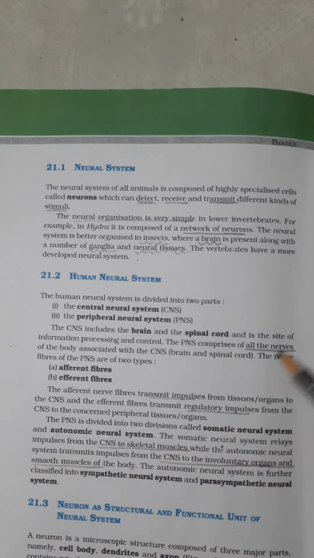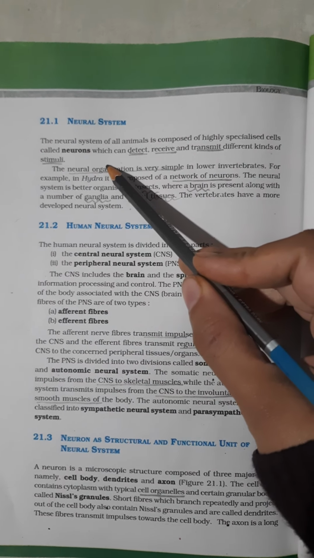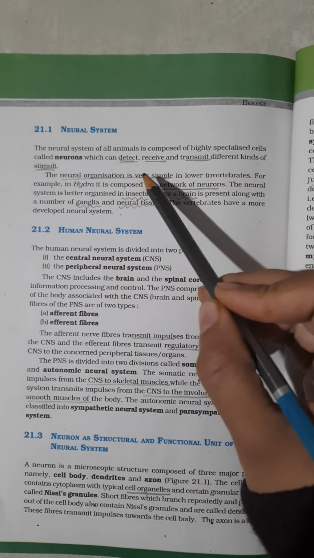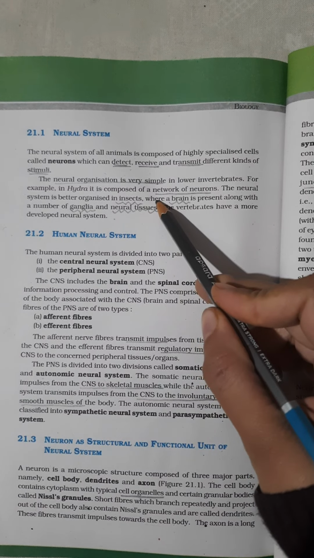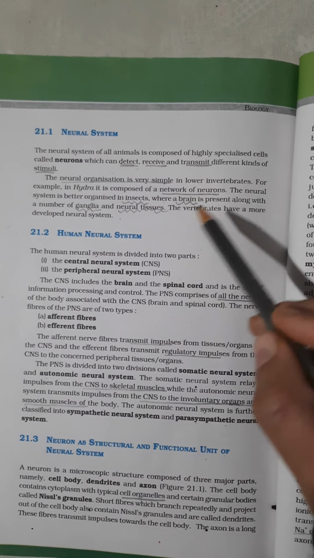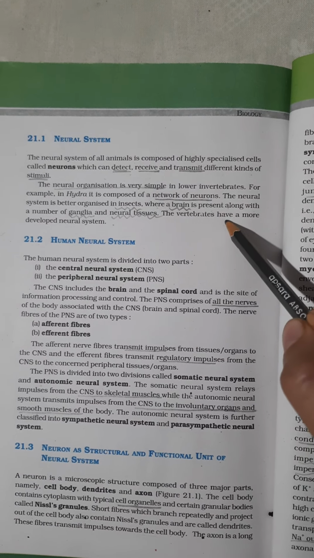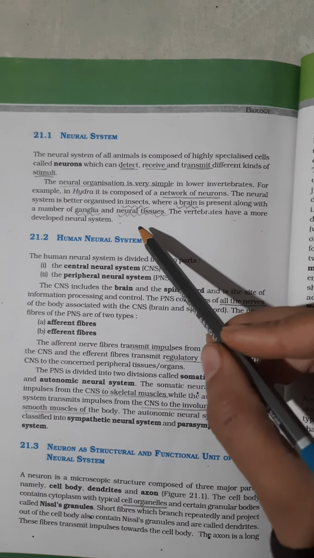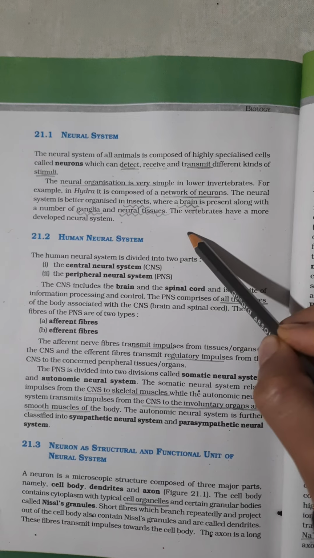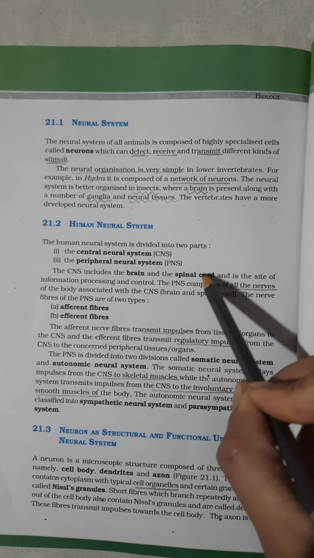So let us first understand what the neural system is. It consists of specialized cells called neurons or nerve cells, which can detect, receive, as well as transmit different types of signals or stimuli. The neural organization is also very different. In lower invertebrates like Hydra, it is not that complex, only a network of neurons is present. Coming to insects, a brain is present and a group of nerve fibers or ganglia is present. In humans, among the vertebrates, there is a well-developed neural system. In this chapter, we are going to cover the human neural system.